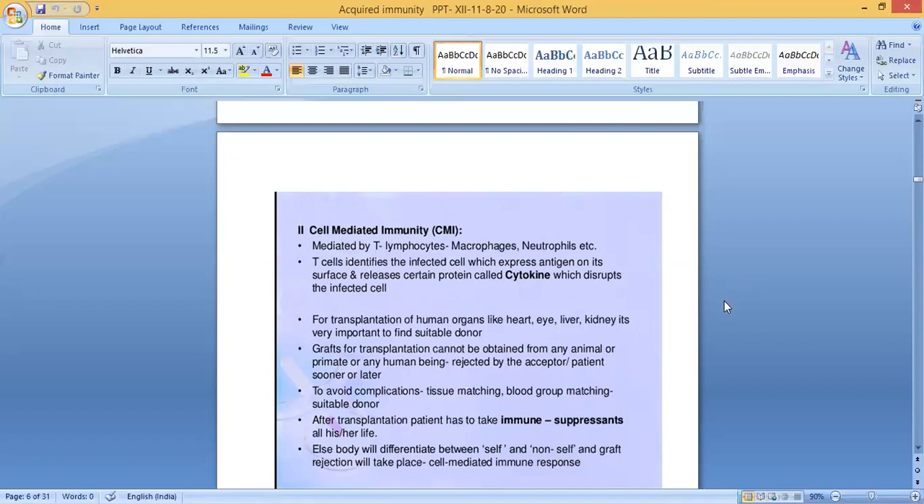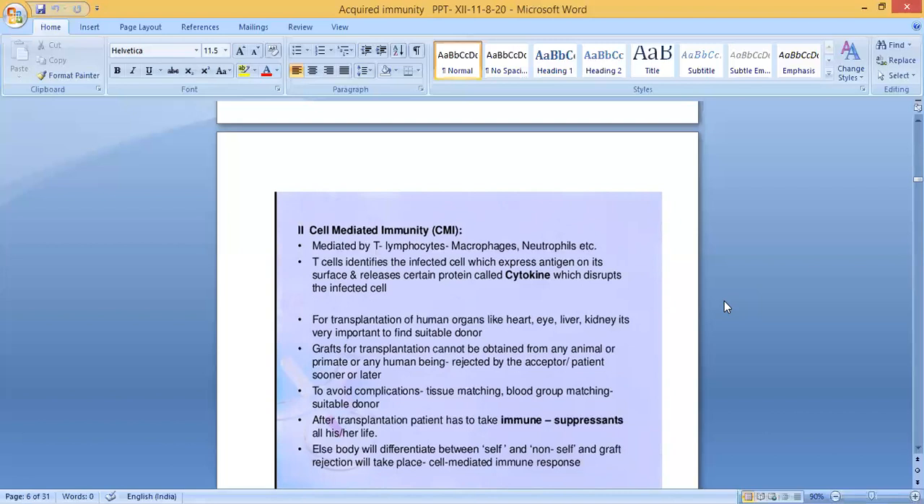For transplantation of human organs like heart, eye, liver, kidney, it's very important to find a suitable donor. You would have heard of kidney transplantation or liver transplantation. Always we need a suitable donor. It means it should match with the acceptor's body or patient's body. Otherwise, the patient may die or some other problems will be created.